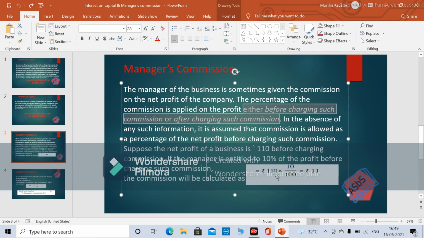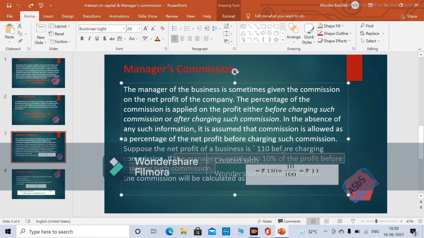this is a formula. Let's understand with an example: 110 is the profit. Suppose the net profit of the business is 110 before charging commission. If the manager is entitled to 10% of the profit before charging such commission, the commission will be calculated. So this will be the statement given, and in case of before charging such commission, net profit multiplied by percentage. Here we have given 10%, so 10 divided by 100, this will be my commission.